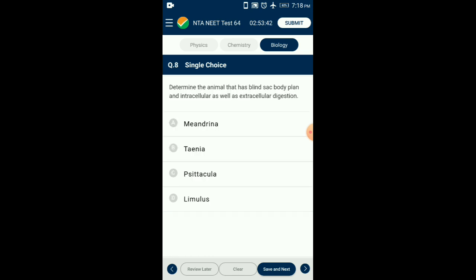Question number 8. Determine the animal that has a blind sac body plan and intracellular as well as extracellular digestion. Blind sac body plan and intracellular as well as extracellular digestion is seen in Cnidaria. Meandrina belongs to the phylum Cnidaria. It shows radial symmetry. Taenia is commonly called tapeworm. Sepia is commonly called cuttlefish. And Limulus is commonly called king crab. They show bilateral symmetry. So the answer is option A, Meandrina.